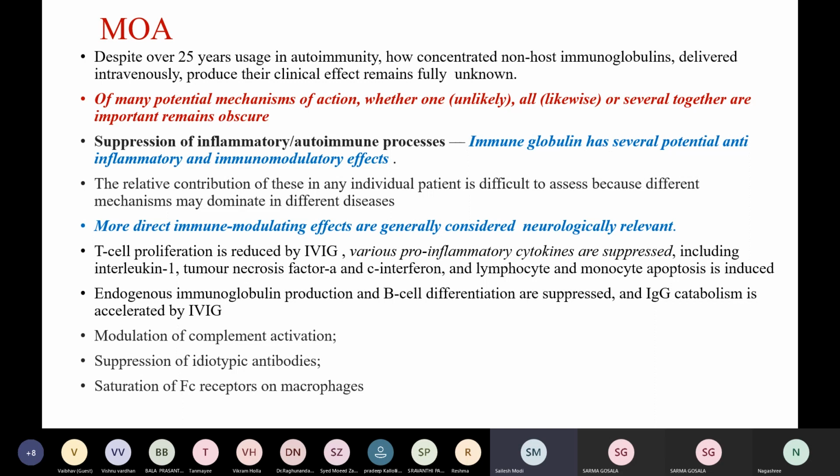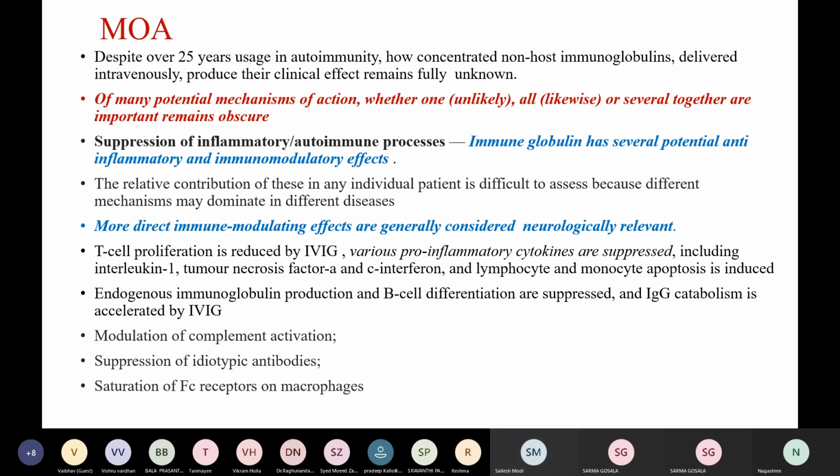Immunoglobulin has several potential anti-inflammatory and immunomodulatory effects. The relative contribution of these in any particular individual is difficult to assess because different mechanisms may dominate in different diseases. However, more direct immunomodulating effects are generally considered neurologically relevant.